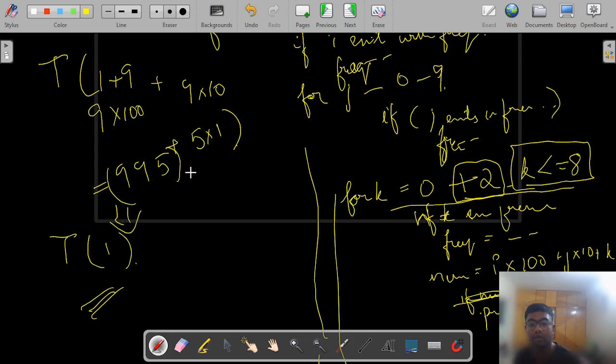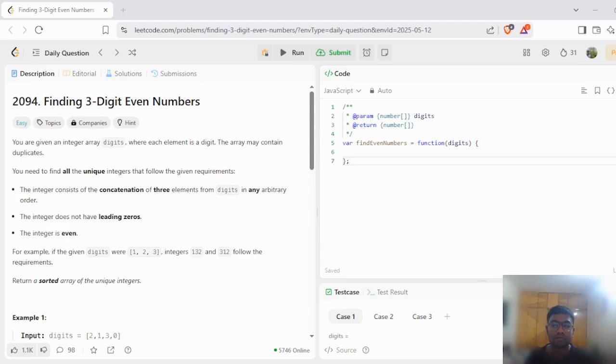Let us try solving this problem. Let us go to the Leetcode editor. Let's start with a frequency array where we keep track of all the frequencies. And this would be of length 10.